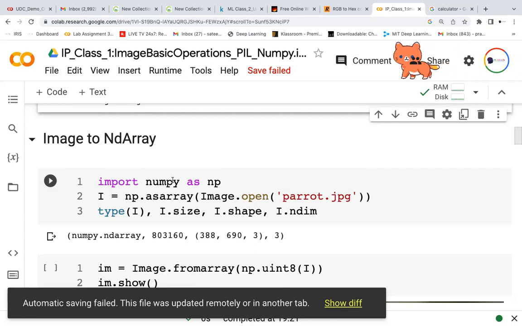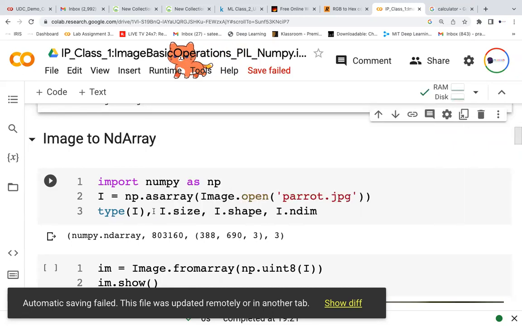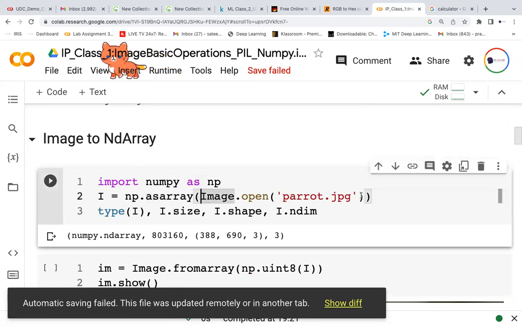First we should import NumPy: import numpy as np. Now asarray means whatever input I give to this, it will take and convert into a NumPy array. Whatever I give within this has to be converted so the output is a NumPy array.